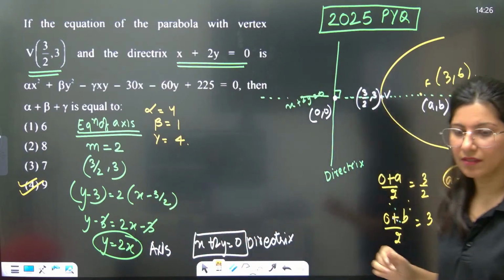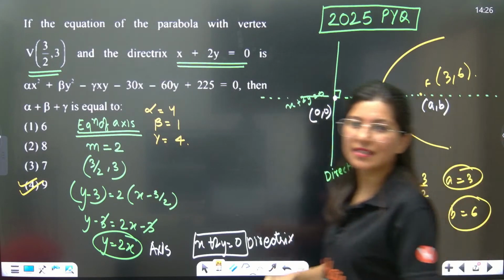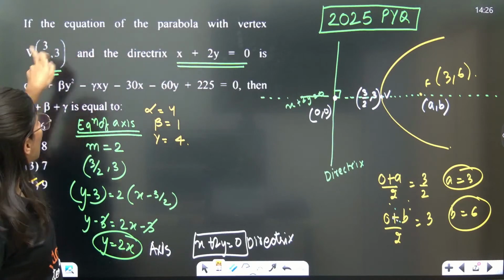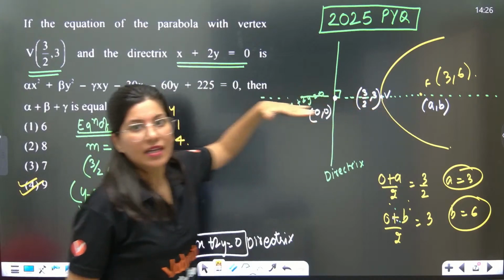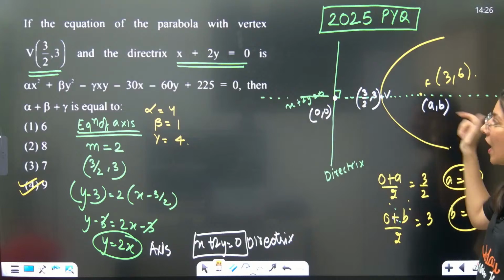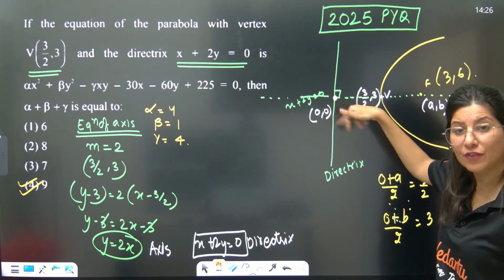Clear? So this is how it is. Very basic. Understand the equation of parabola with vertex and directrix. If you have vertex and directrix, you can write the equation of axis. Then you have the intersection point of axis and directrix, that is the foot of perpendicular.